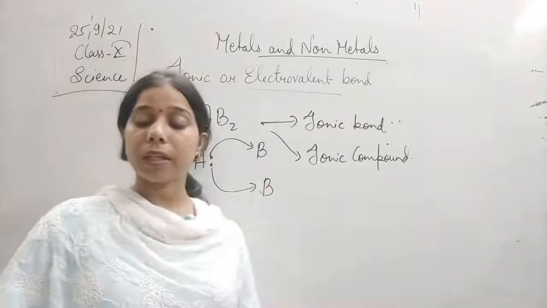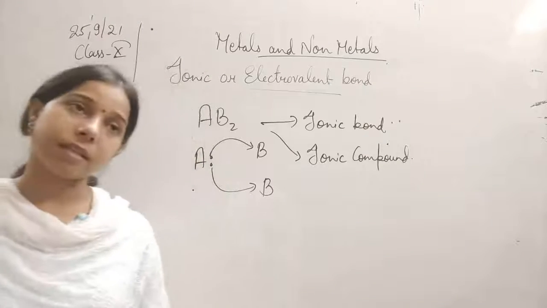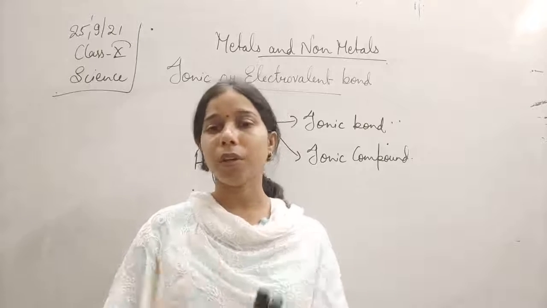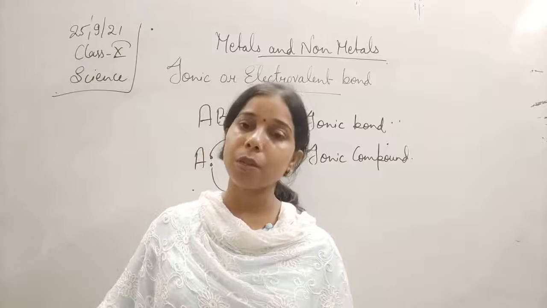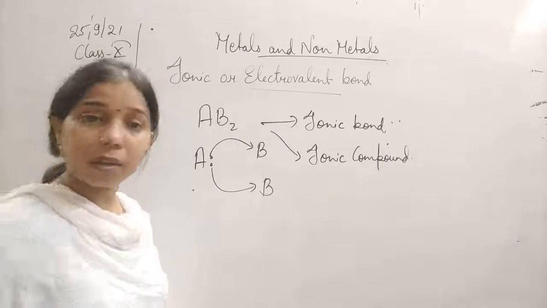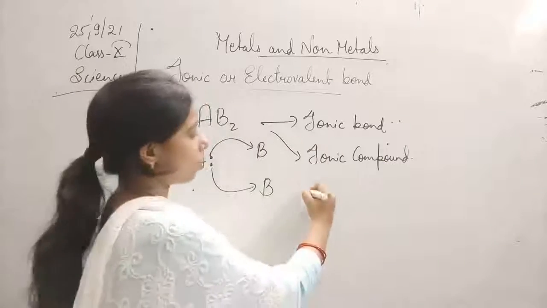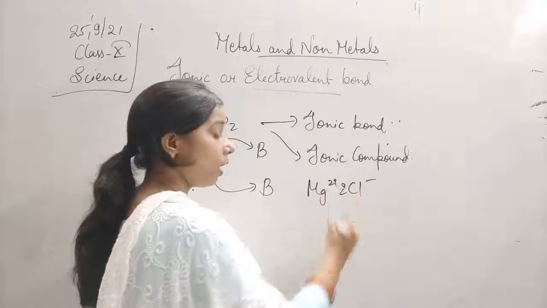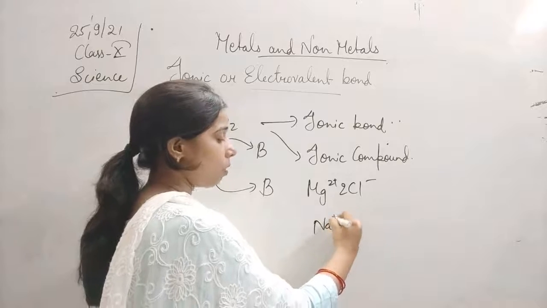Ionic compounds conduct electricity in the molten state. Yes, when we dissolve the ionic compound in water, or even when it is in the molten state, it gets dissociated into its respective ions. If it is magnesium chloride, it will be Mg2 positive and 2Cl negative. If it is sodium chloride, Na positive and Cl negative.